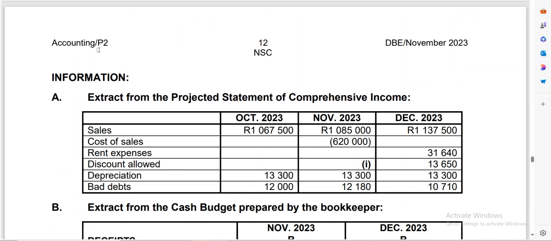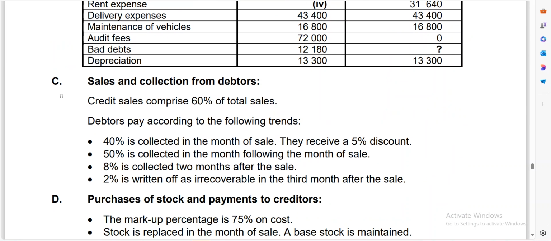Now, the policy is in information C. Here they're saying that sales and collection from debtors is as follows. Credit sales comprise 60%, meaning that your cash sales will then equal 40%. So you need to write that information. So your cash sales in this case will be equal to 40%. And then they're saying that debtors pay according to the following trend. In other words, this is how we are going to collect our money from the debtors.